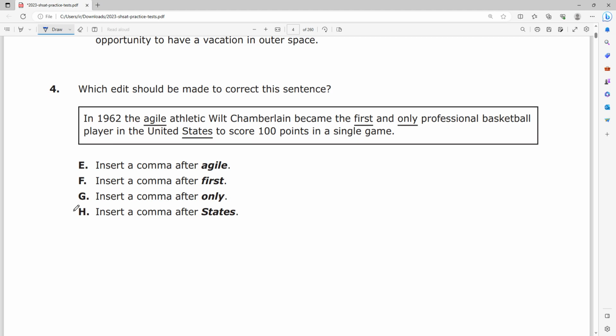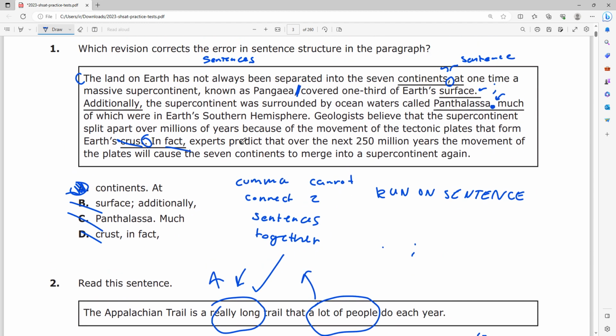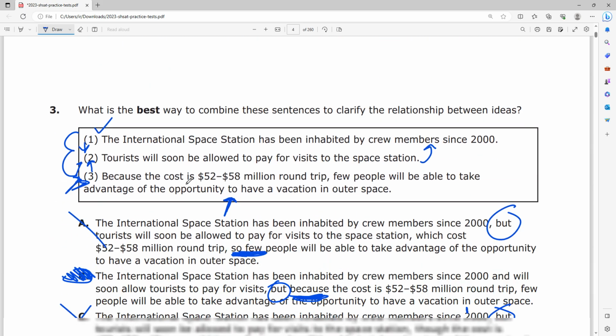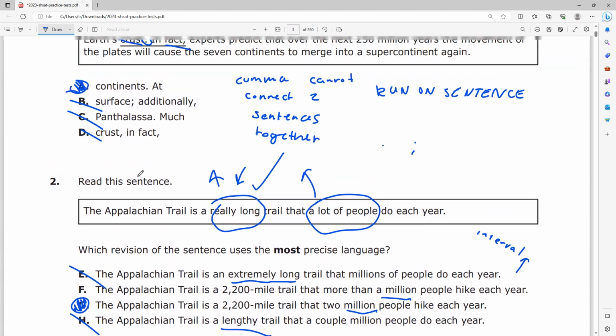Well, we were dealing with fragments all the way back in question number 1. Remember when we were talking about "much of which were in Earth's southern hemisphere"? That's a fragment. It's an incomplete sentence. It's a sentence that's either missing the verb or missing the subject, and it can't stand alone as a sentence, but it makes sense when it's added to a sentence. So I'm just going to go back to this example.